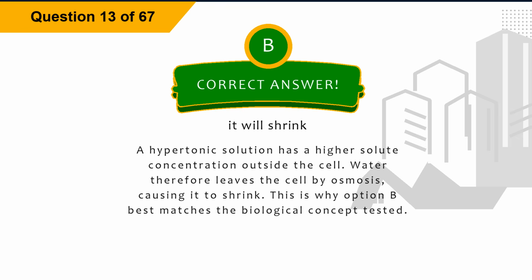Explanation: a hypertonic solution has a higher solute concentration outside the cell. Water therefore leaves the cell by osmosis, causing it to shrink. This is why option B best matches the biological concept tested.